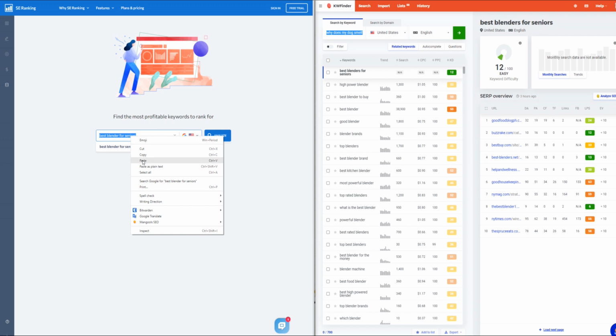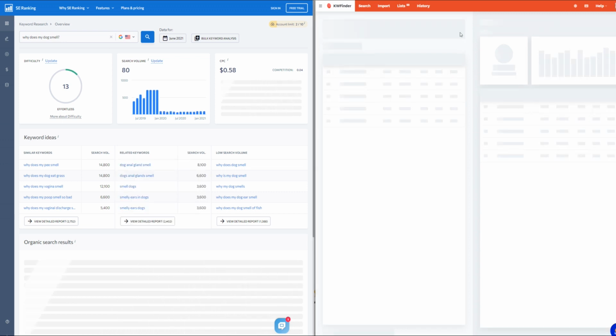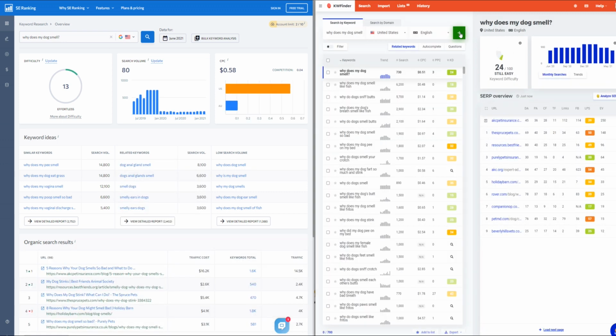I'm going to do the same over here. Why does my dog smell? We're doing American Google again, searching here as well. Okay, so why does my dog smell? This has a keyword difficulty on KWfinder, excuse me, of 24. And when we look at the SERPs, we've got a 17 DA and we've got a 30, 45. So we have got one under 20, we've got a 25.